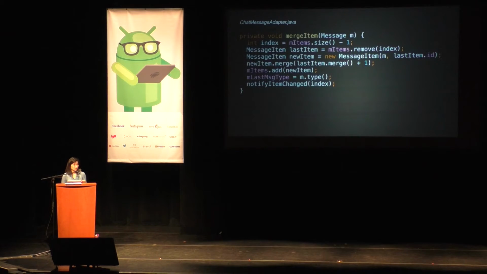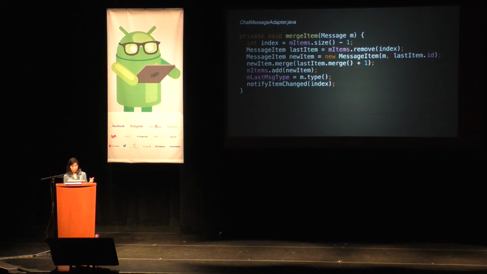If instead we are merging, this is what the merge item code looks like. What we do is we basically get the last item, remove it from the list, and create a new message item that represents that item, makes it look almost like that, but it's slightly different in the sense that it has the same message item ID, but the message contents are different.